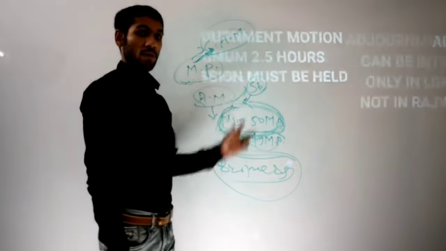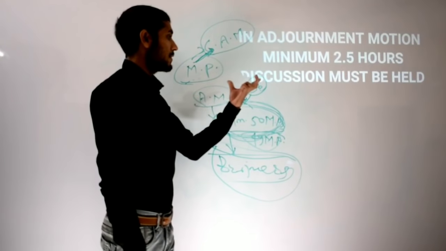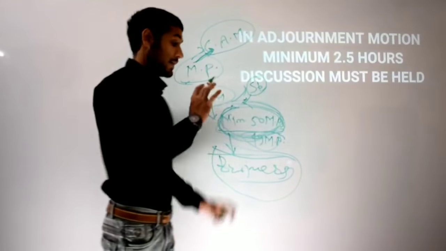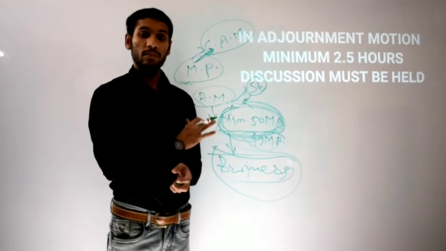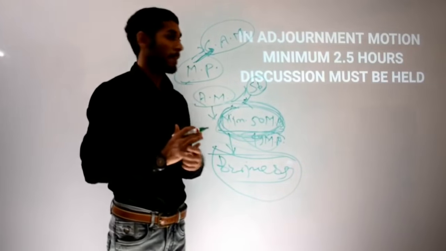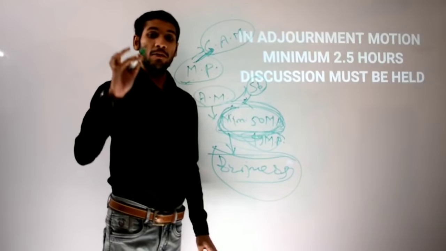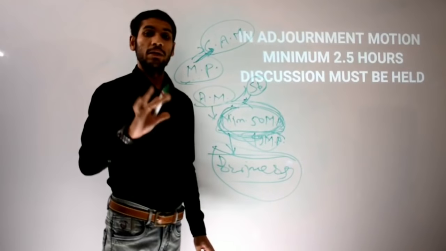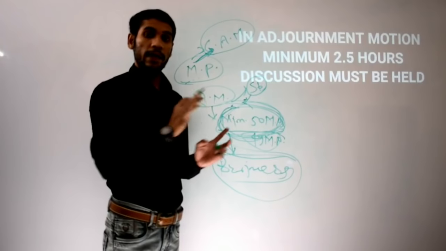In adjournment motion, minimum 2.5 hours of discussion must be held. That is why the normal business of the house is interrupted. So minimum 2 hours and 30 minutes of discussion must be held.